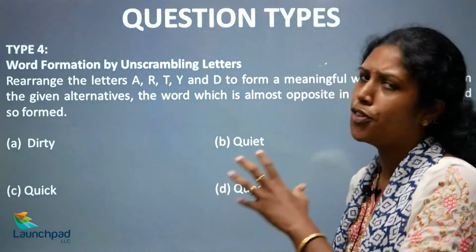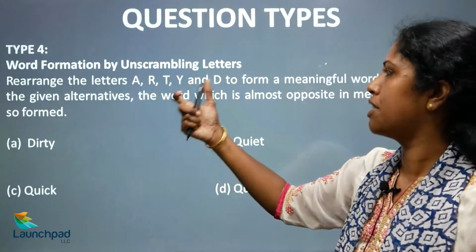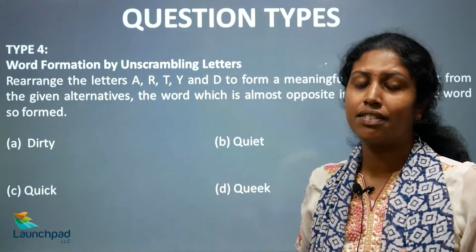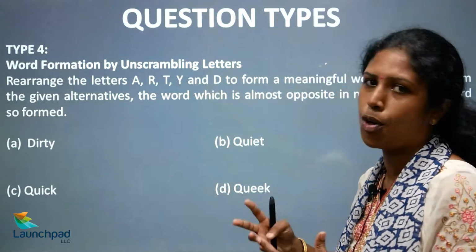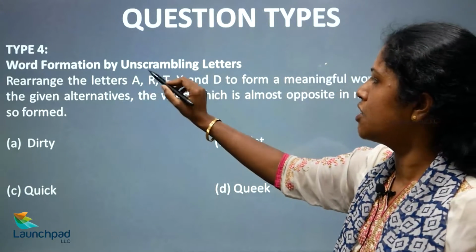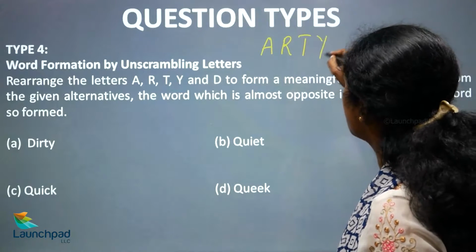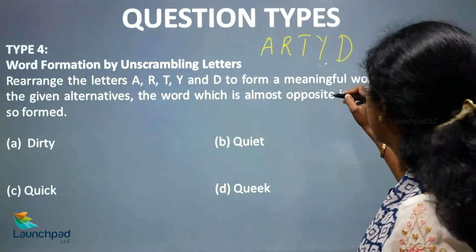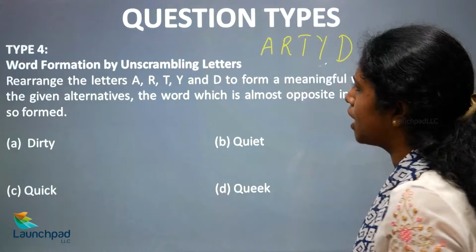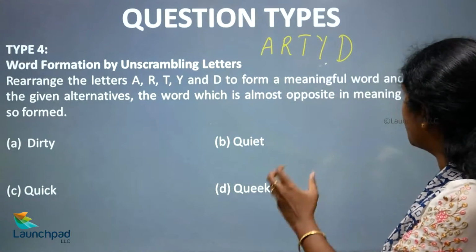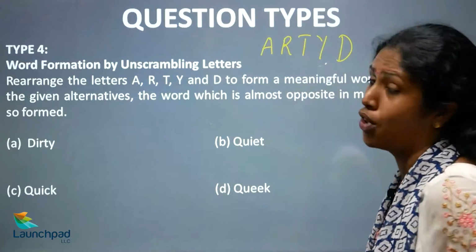Next. So what is your fourth type? Word formation by unscrambling the letters. This is nothing but, you know, these letters are given in a jumble form. So you need to form a word with that. So rearrange the letters A, R, T, Y, D to form a meaningful word and select from the given alternatives the word which is almost opposite in meaning to the word so formed, okay.